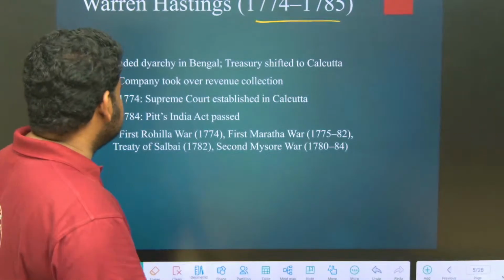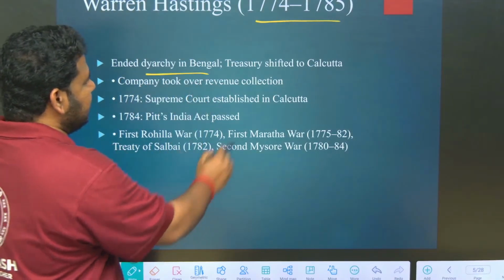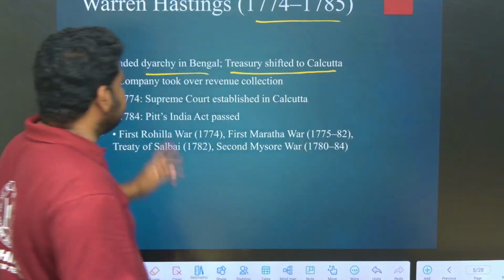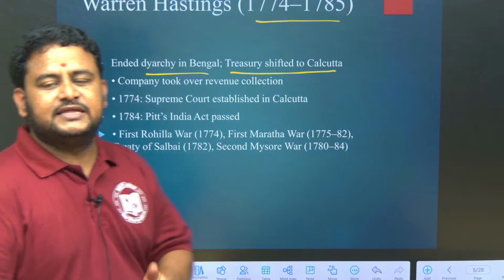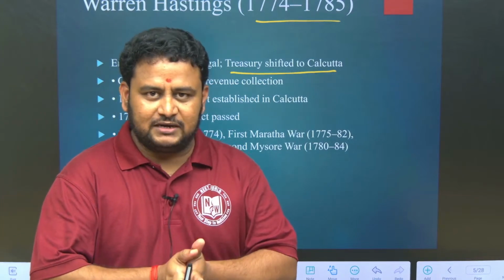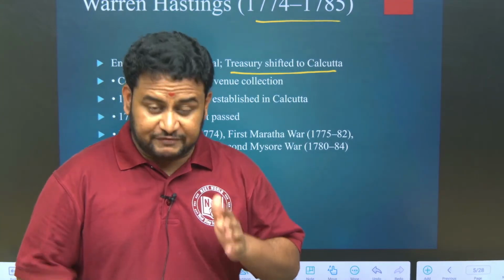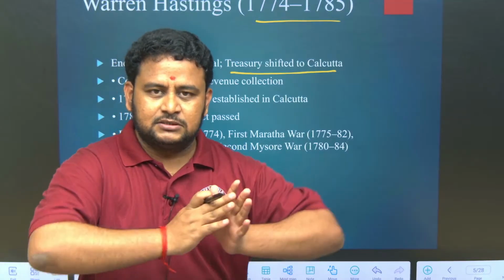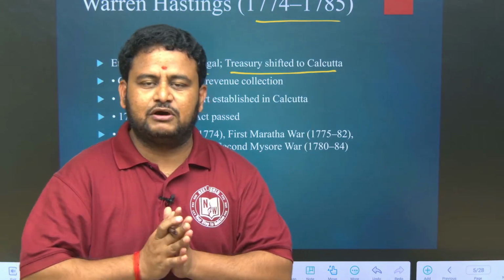After the Regulating Act of 1773, he became the Governor General of Bengal. Under him another act was passed in 1781, that is Pitt's India Act of 1781. He ended diarchy in Bengal and the treasury was shifted to Calcutta. Ended diarchy means there was dual rule, like I told you, dual government. Introduced by whom? Everything is connected. It is like a story, you have to understand it sequentially.